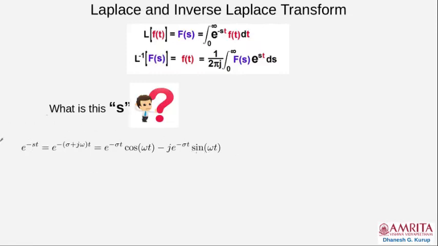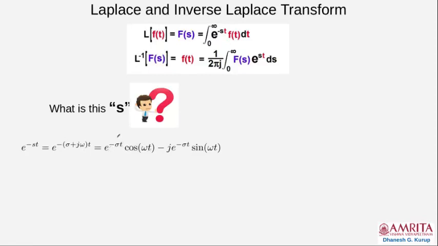This is a very interesting term, this e raised to minus st, because it has a real part which is changing in time. The amplitude is changing in time according to sigma, and it is oscillatory with a frequency determined by omega because of the cos omega t.